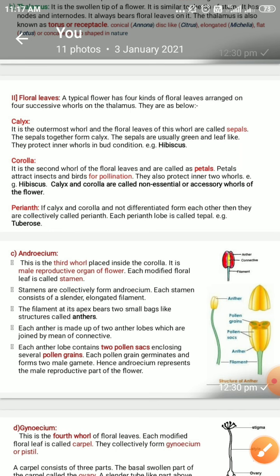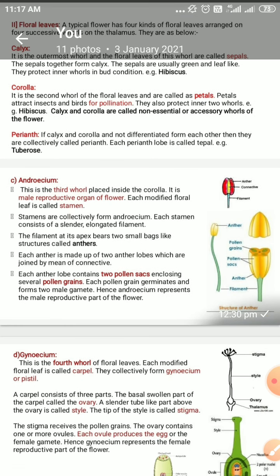Now, after calyx, corolla, and perianths, the next floral leaves are called the androecium. We can call this the third whorl, placed inside or above the corolla ring. It is the male reproductive organ of the flower. This is the male part of the flower, and the androecium is made up of stamens.